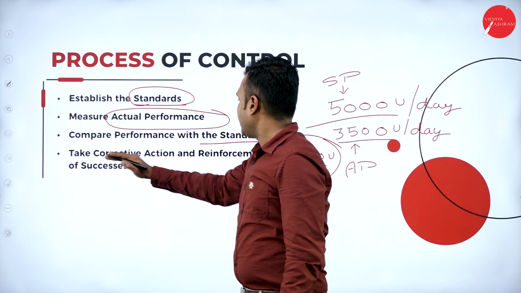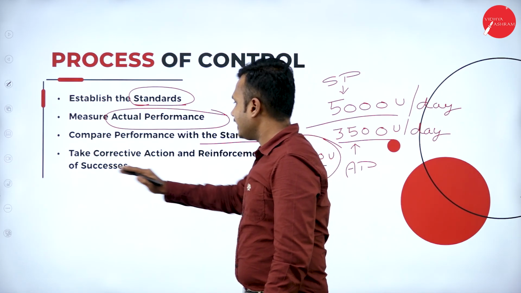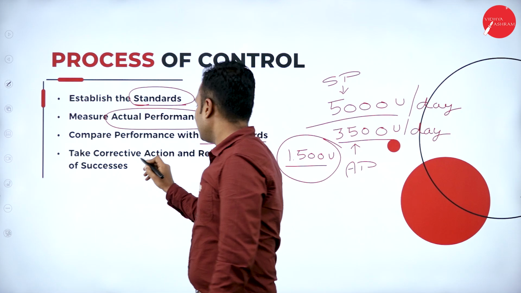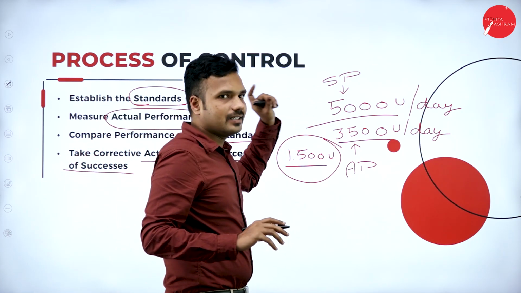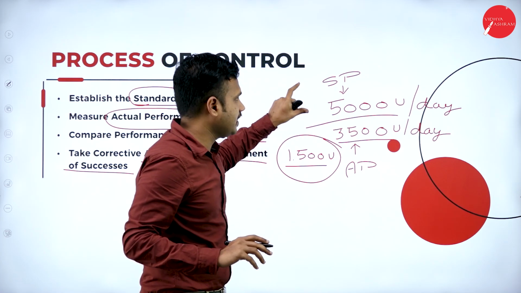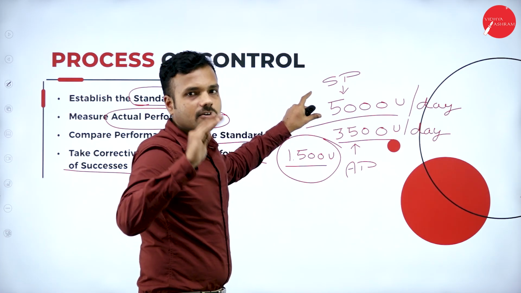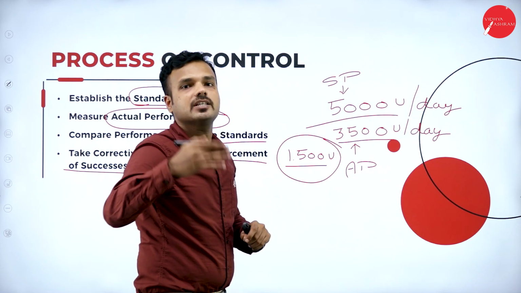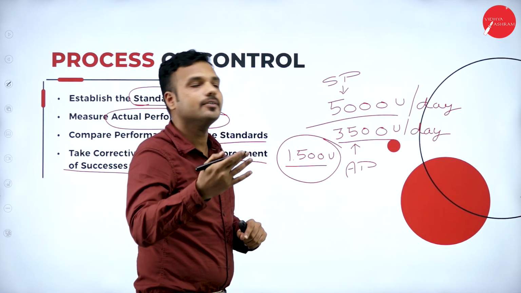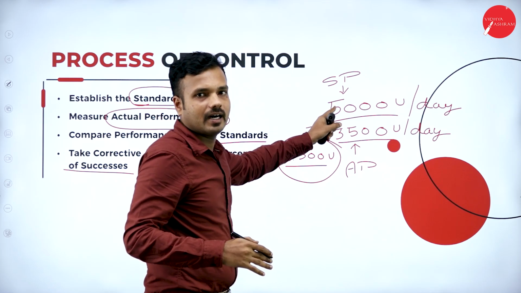Next step, take corrective actions and reformulate for success. So how can I take corrective action to reach a goal? If I reach 5,000 units, that is the success of my business. Which strategies, which techniques, which methodologies can I use to sell 5,000 units a day, right?